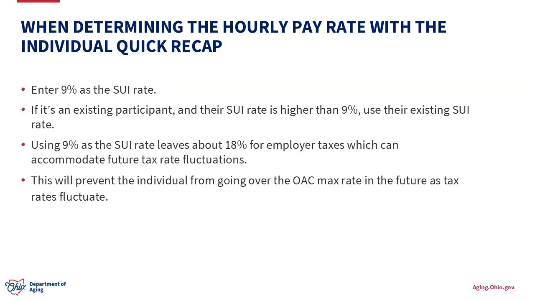As you can see, we used a 9% SUI rate to leave a small buffer for employer tax fluctuations each year. Using 9% as the SUI rate leaves about 18% for all the employer taxes. The 18% can help accommodate future tax rate fluctuations. This will ensure that when employer tax rates fluctuate, the provider will not go over the OAC maximum rate. A quick note, you will use 9% here or the individual's SUI rate in their PPL portal profile, whichever is higher, as the SUI rate.